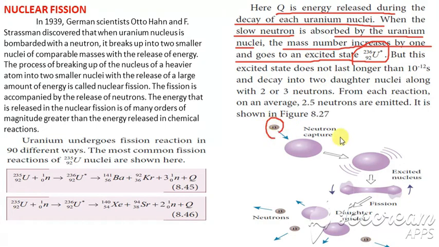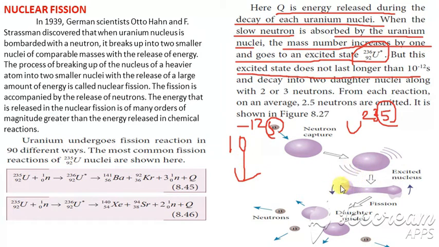This excited state does not last long, only 10 power minus 12 seconds, after which it decays into daughter nuclei with the release of two or three neutrons.